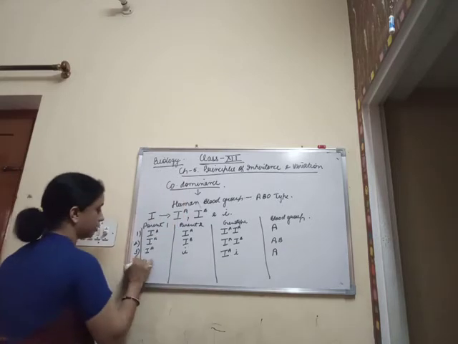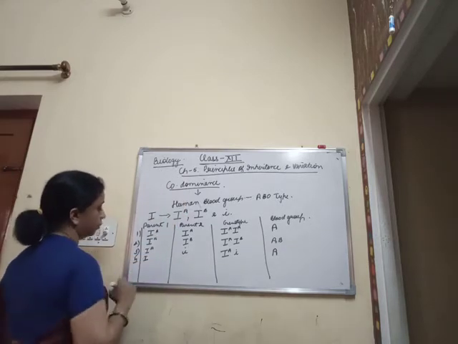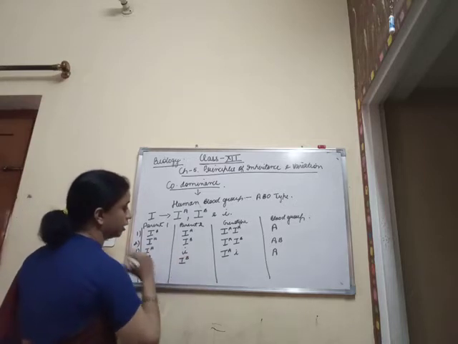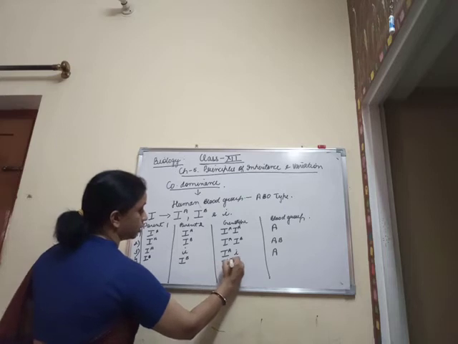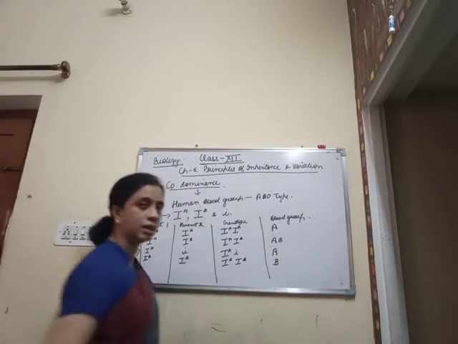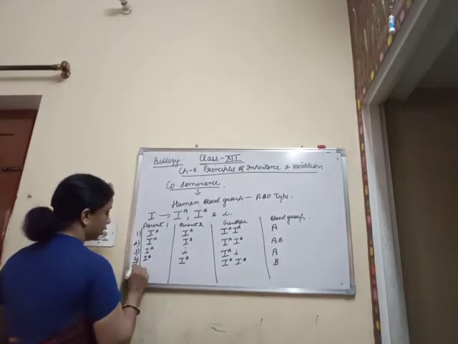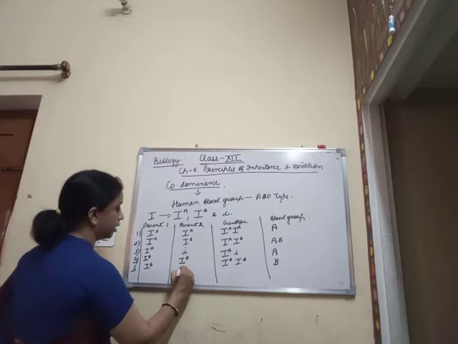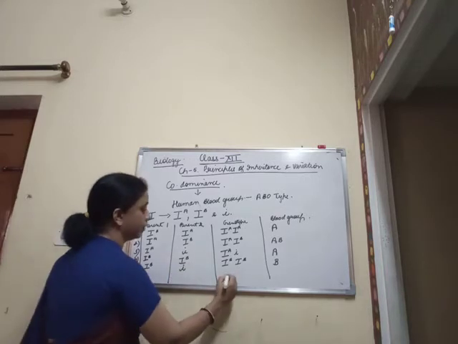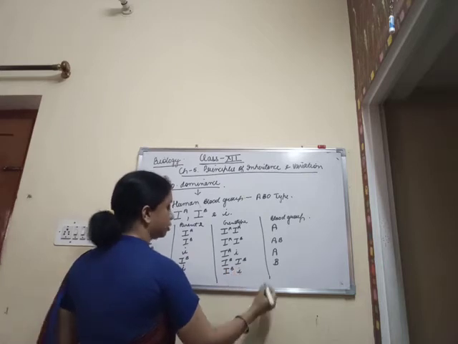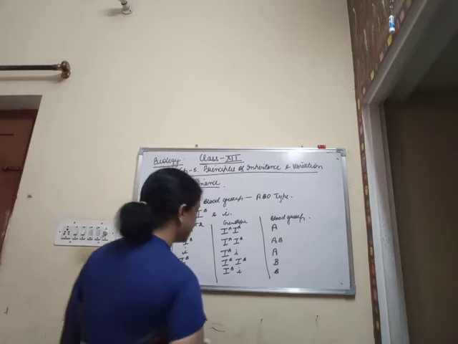Then in the fourth case, if the first parent has allele IB and the second parent also has allele IB, then the genotype we obtain is IB IB, and the blood group is B type. Fifth case, when the allele is IB and the other parent has small i, then the genotype is IB i, and the type of blood group is B type.